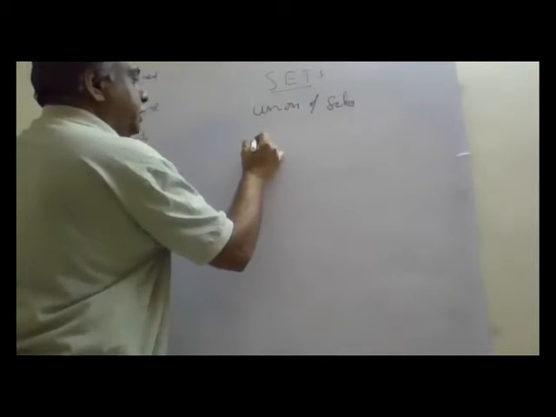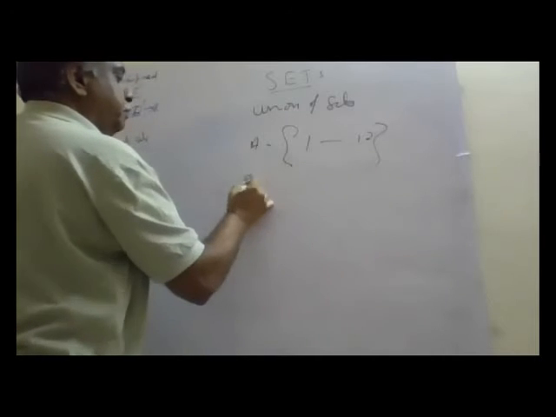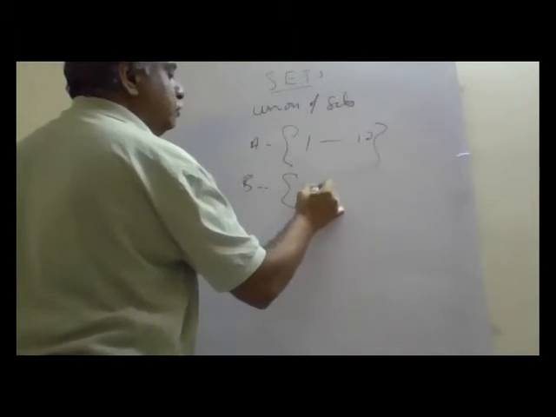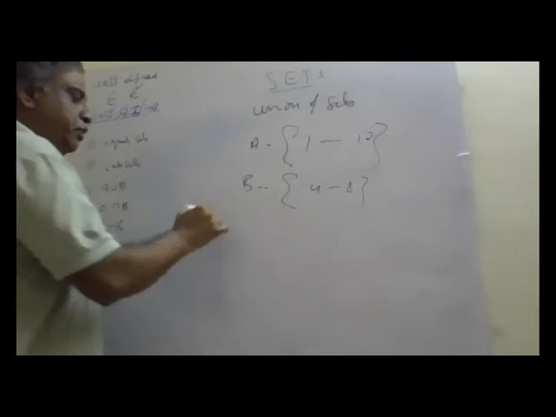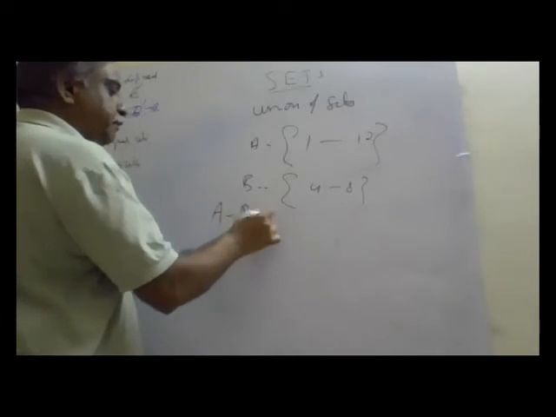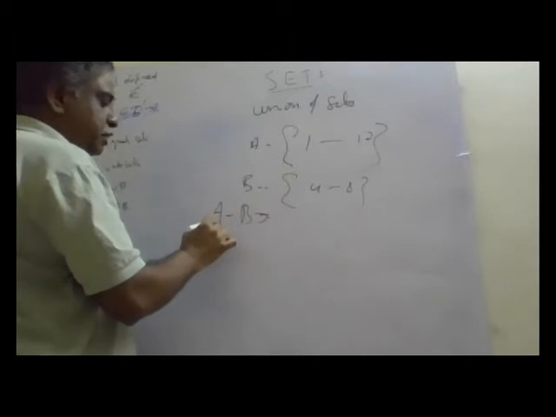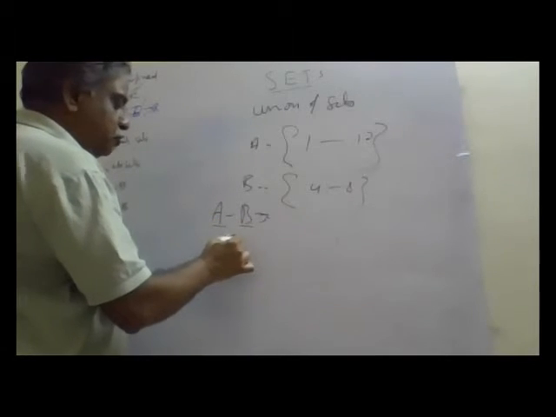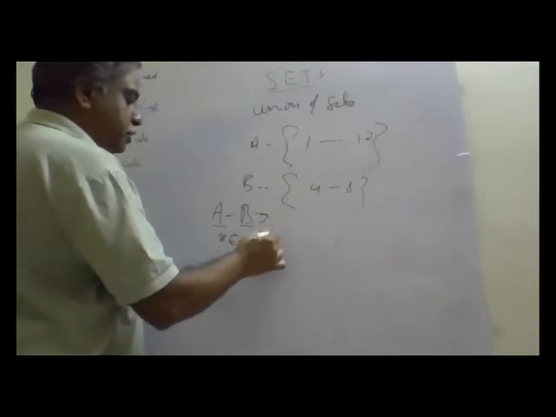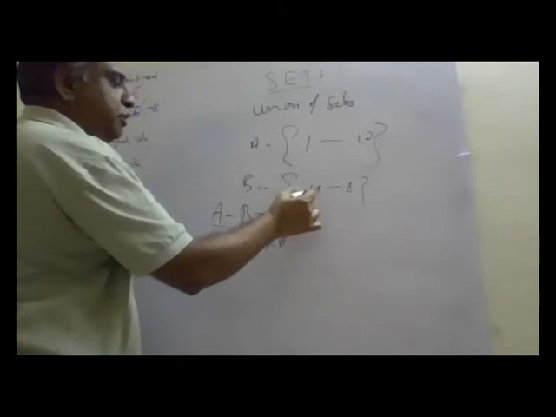Now, set A is equal to 1 to 10. Set B is equal to 4 to 8. Now, I want to define what is A minus B. A minus B means elements in A but not in B. X belongs to A and X does not belong to B. So 1 belongs to A, but does it belong to B?